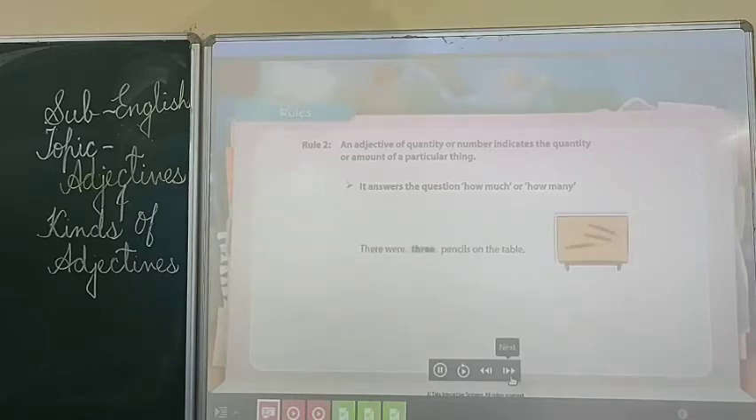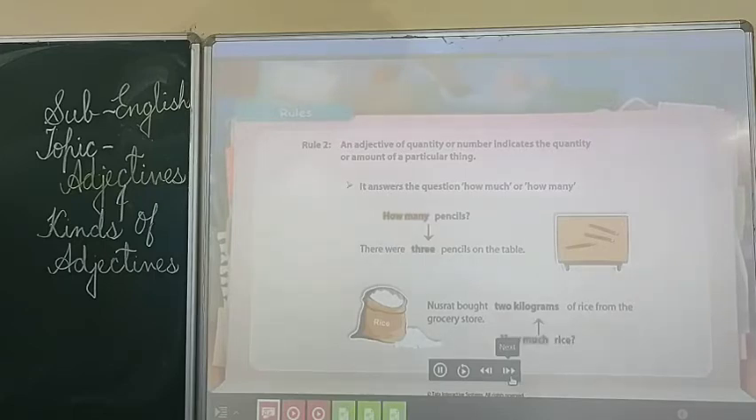Here are a few examples. There were 3 pencils on the table. How many pencils? 3 pencils. Nusrat bought 2 kilos of rice from the grocery store. How much rice? 2 kilos of rice. Therefore, the words 3 and 2 kilograms act as quantitative adjectives. They answer the question how much or how many.